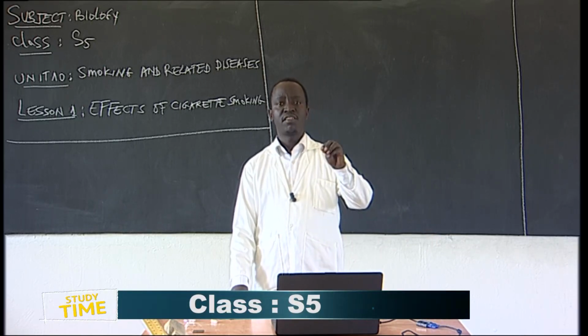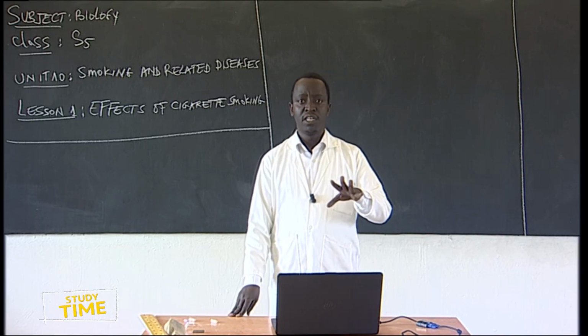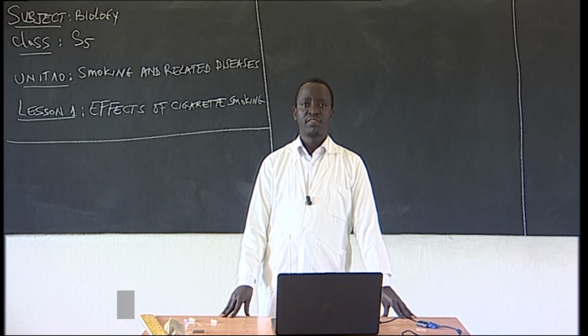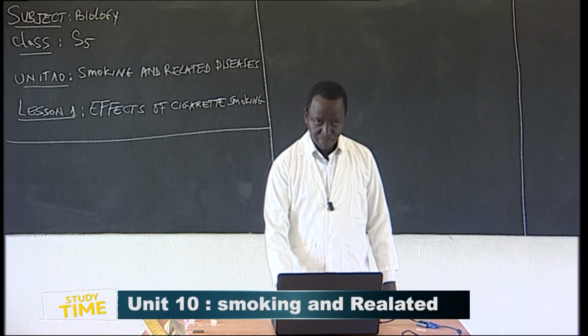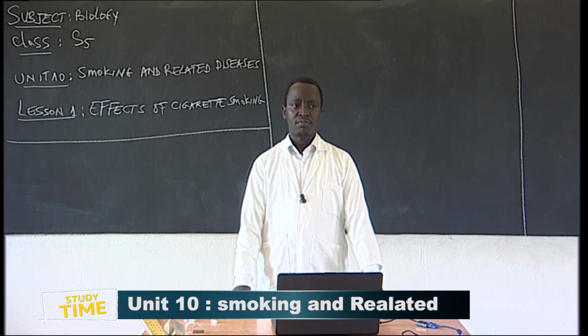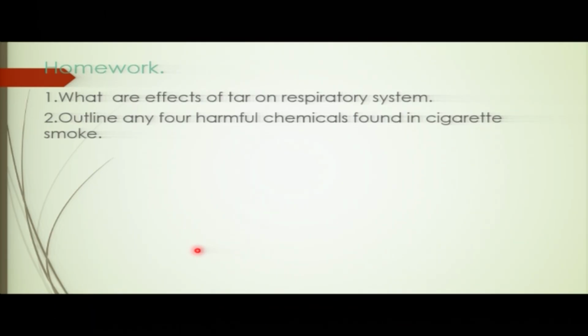We have seen that in the tobacco smoke, we have 70,000 chemicals. All those, they can do what? They can cause problems. Now, we can see the activity. You will explain the effect of tar on the respiratory system. And then finally, you will outline any 4 harmful chemicals found in cigarettes, and then you explain even their effect. So make sure you continue to do the research.